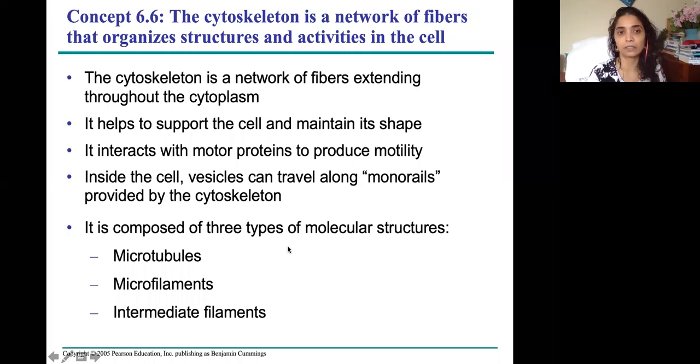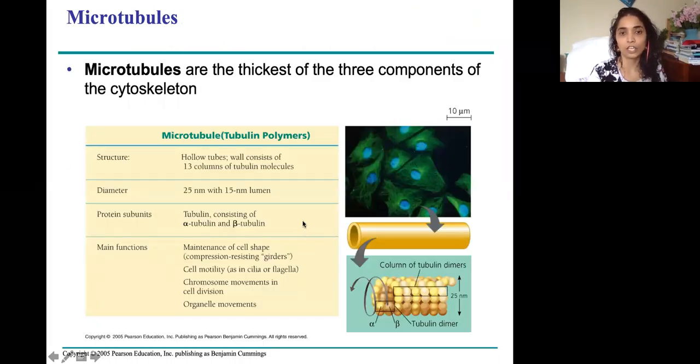It's made of fibers. And cytoskeleton inside the cell gives strength to the cell and shape to the cell. These protein fibers are of three types: microtubules, microfilaments, and intermediate filaments. Your textbook has done a good job of explaining how they are different from each other. Please know thoroughly the structures and the functions of each microtubule, microfilament, and intermediate filament cytoskeleton fibers.